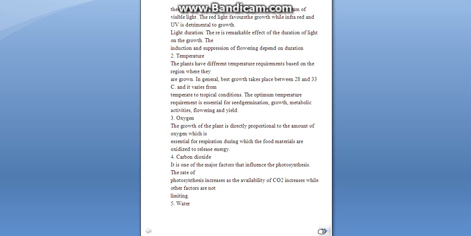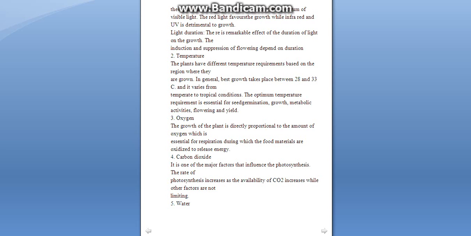Then we have the temperature. Now the plants have different temperature requirements, and they are grown in those regions. The best growth takes place between 28 degrees to 33 degrees centigrade, and it varies from temperate to tropical conditions. The optimum temperature which is required for seed germination, growth and metabolic activities, flowering and yield is 28 to 30 degrees centigrade.